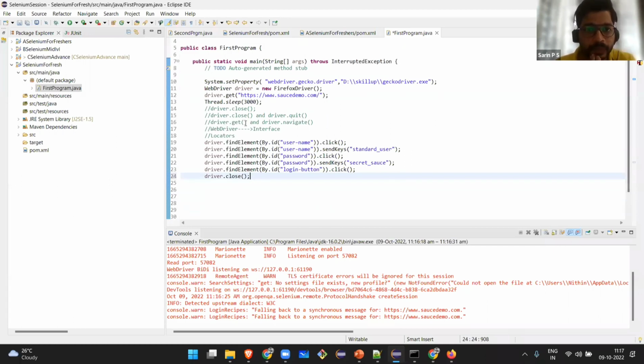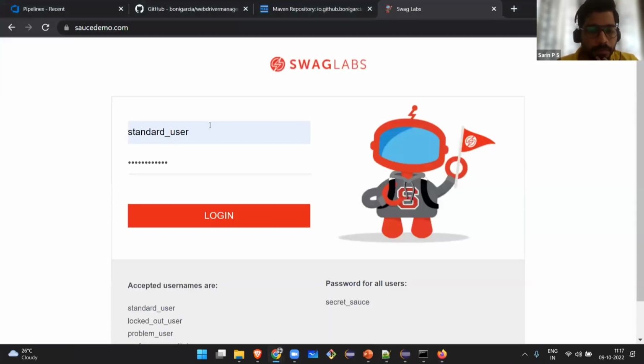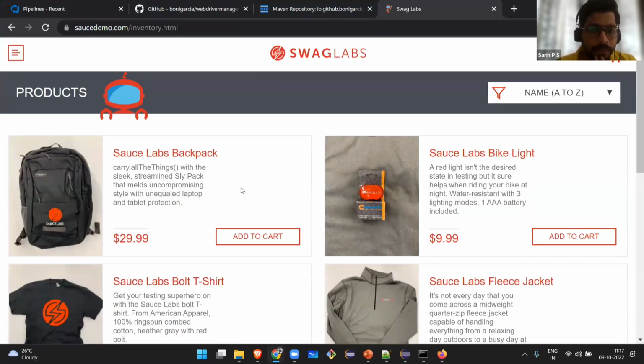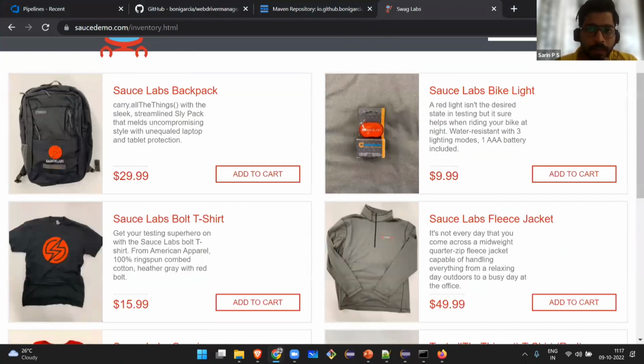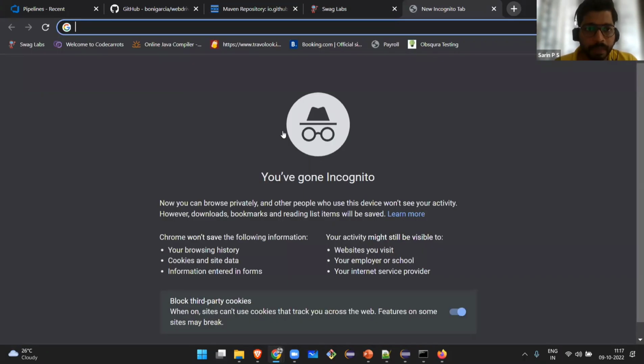We are done. So this is the first program where we have just logged into a free platform, and we are inside it now. Next, you can plan your test cases, whether you want to buy a bag or t-shirt. These are some advanced level things which I will be taking in the next 30 minutes, how we can play with these things and plan our test cases. So for freshers, I would like to give you one more assignment.